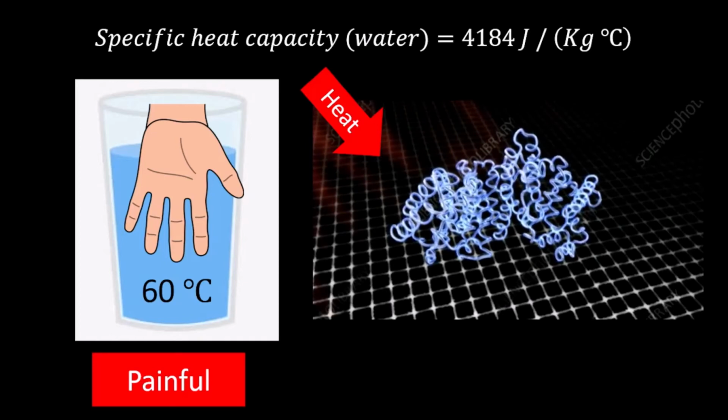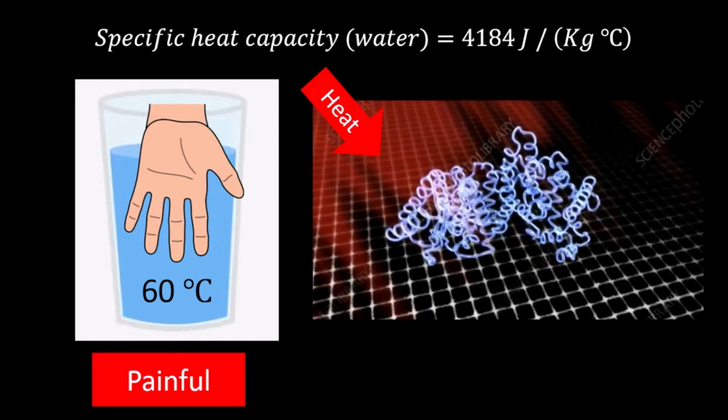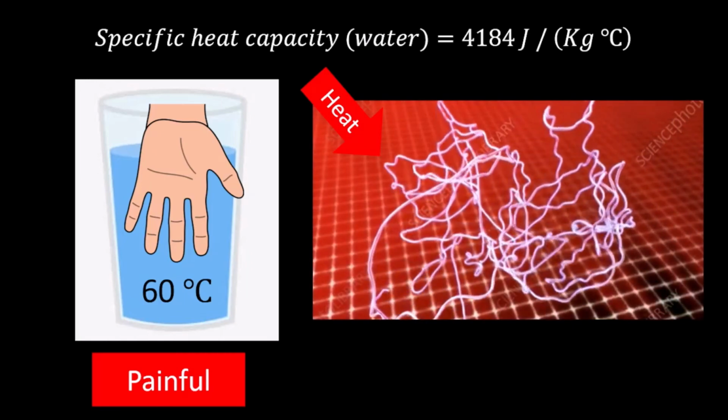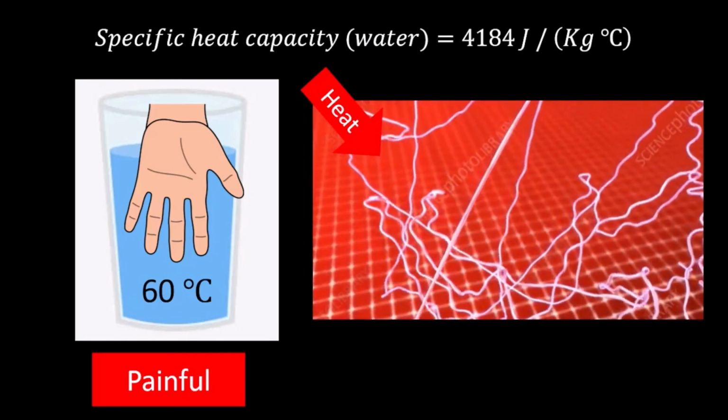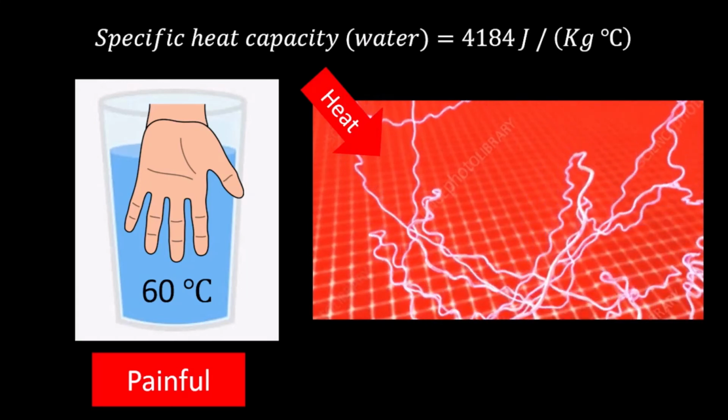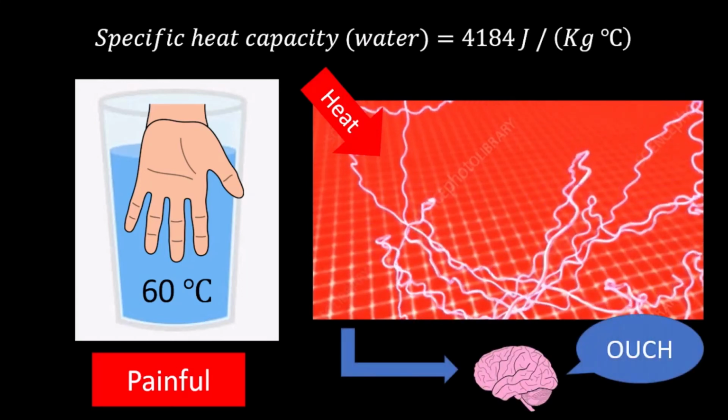Water holds a lot of heat energy, which flows into your skin and it causes proteins in your hand to vibrate very fast. Proteins in your hand begin to denature and fall apart, which will lead to injury. Pain receptors in your hand can detect that and they begin to fire pain signals to your brain.